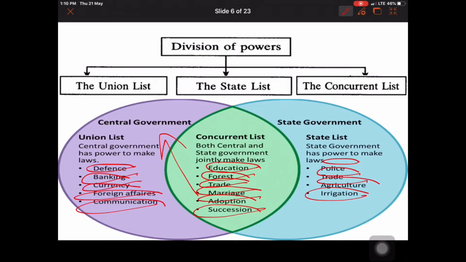Anytime the union government can choose any matter out of this concurrent list and put it into the union list or the state list. The center always has the right to revise this list any time, and any matter can be taken from the state list or from the concurrent list.